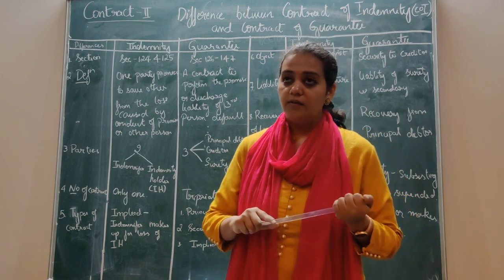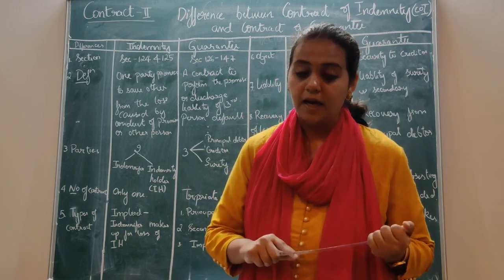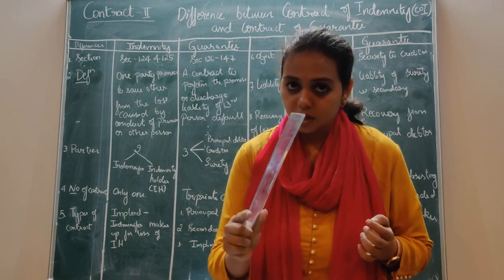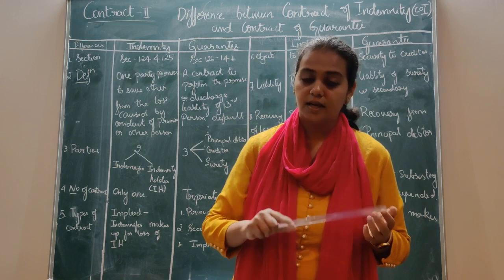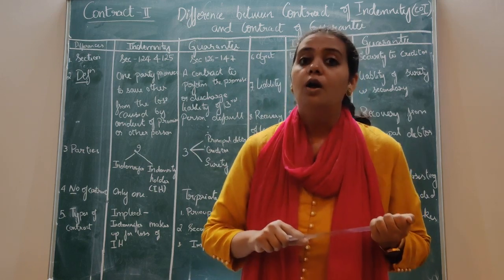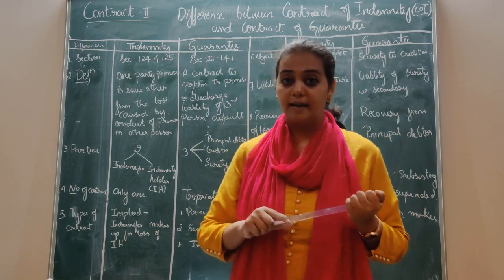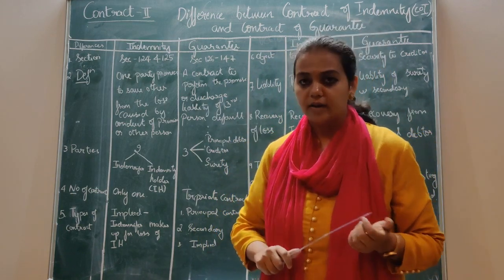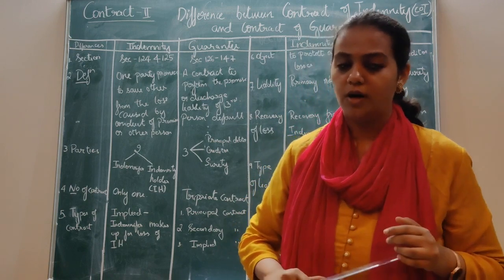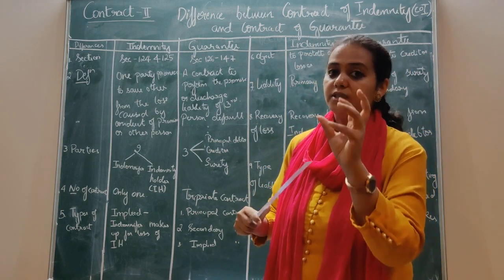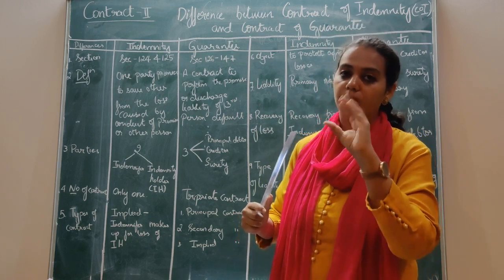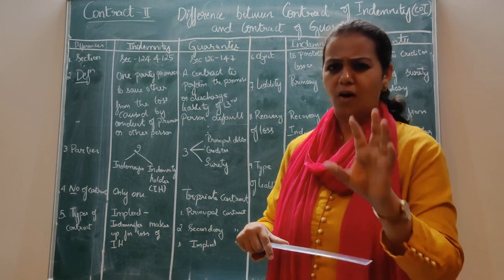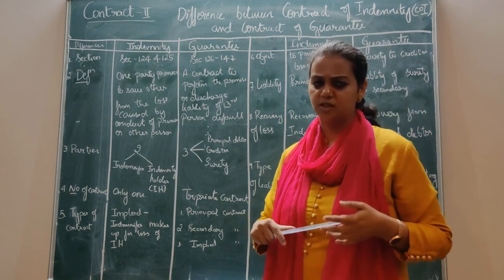That is, whenever there is a default made by the principal debtor and the surety is paying for this, it automatically means that the surety has to be compensated for the losses which he has incurred by paying the creditor. So it's a sort of resemblance to a contract of indemnity. In indemnity also we saw that there is compensation given at the time of loss by one person. So there is some sort of resemblance, only to this extent. We do not find much resemblance.